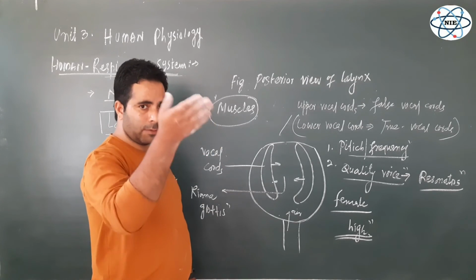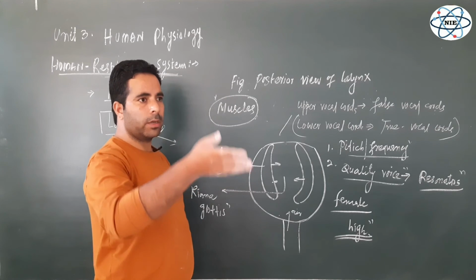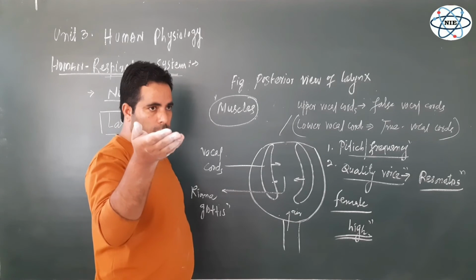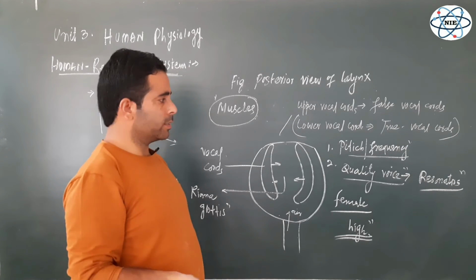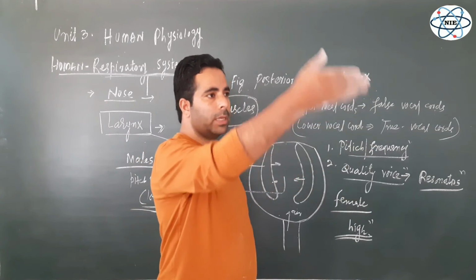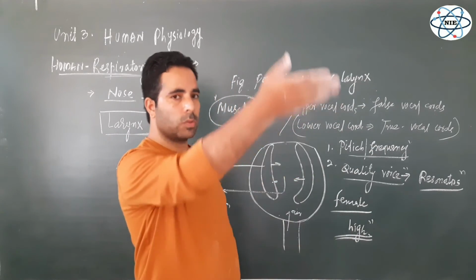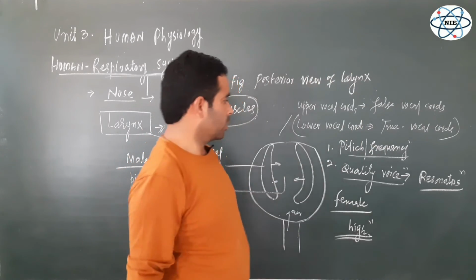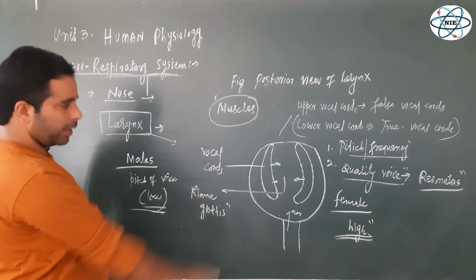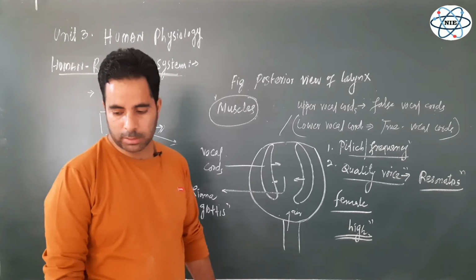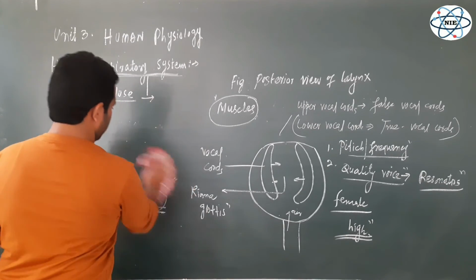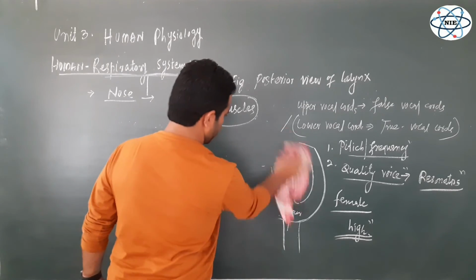So this larynx is the first entry point, having an opening that's called the glottis, which is covered by the epiglottis. Then this larynx opens into the main important tube, that is the windpipe, that is the trachea. So another structure of this respiratory tract is known as the trachea. Let's discuss this one also.